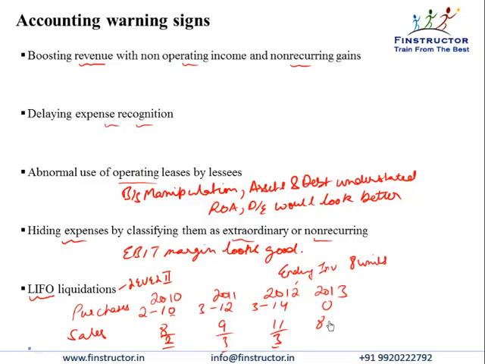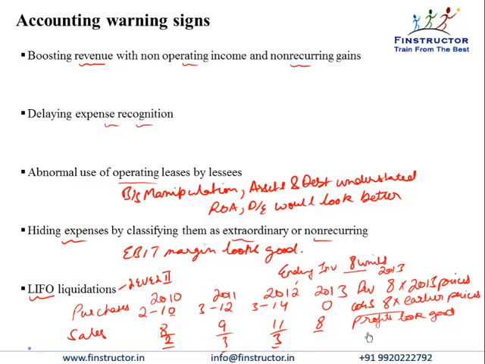So when in 2013 the firm sells 8 units, and because it is anticipating a slowdown or for whatever reason it doesn't make any further purchases, so it just wants to liquidate its inventory, the revenue for these 8 units would come at 2013 prices, whereas the cost of goods sold for these 8 units would be this ending inventory, which is at a lower cost since it was purchased at the beginning and we are in an inflationary environment. So you see that in 2013 the company's profit margin and profitability would look very good.